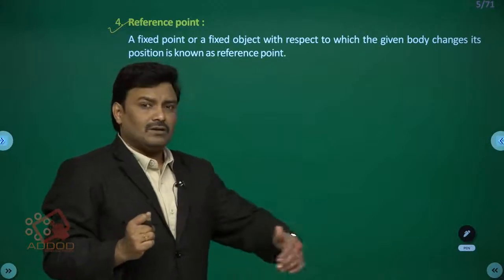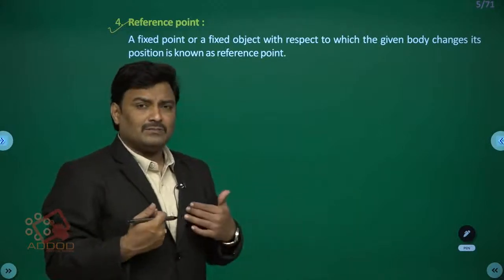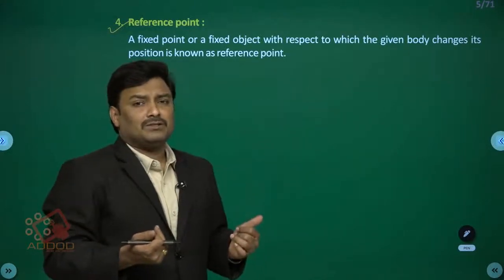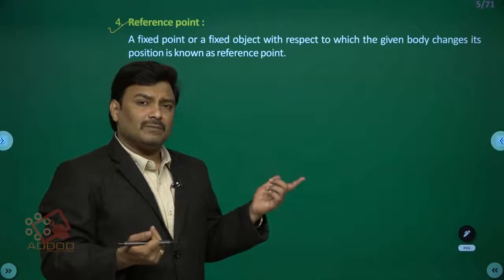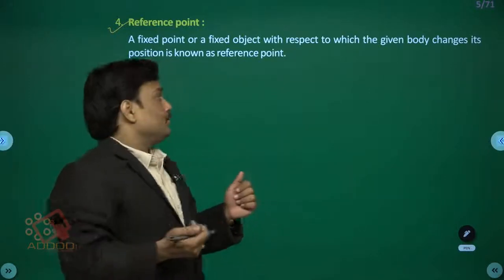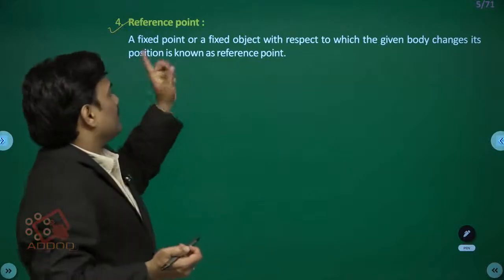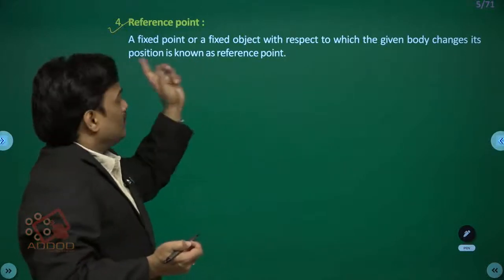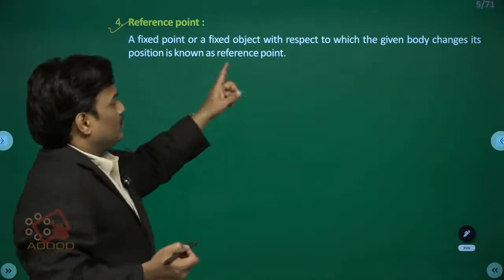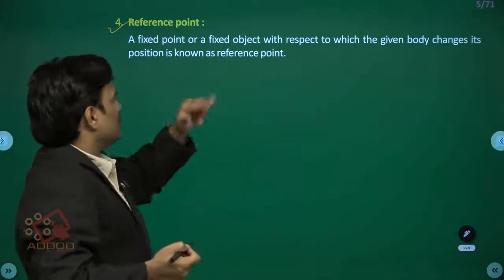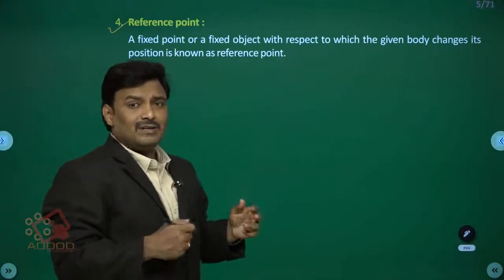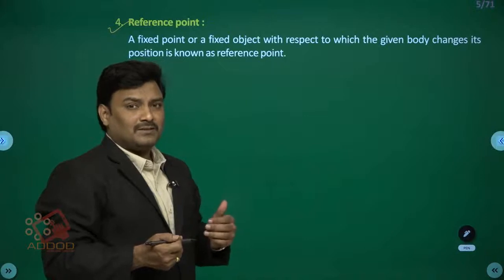Otherwise, say I just want to walk for a while. What is my reference point? My house. I started from my house and reached a distance of 1 kilometer. So what is the reference point for my displacement? My house is the reference point. So here you can see a fixed point or a fixed object with respect to which the given body changes its position is called the reference point. Maybe I take a tree nearby my house as the reference point.